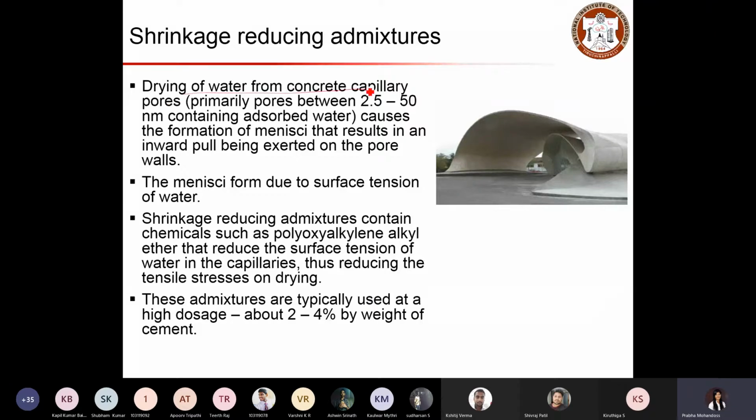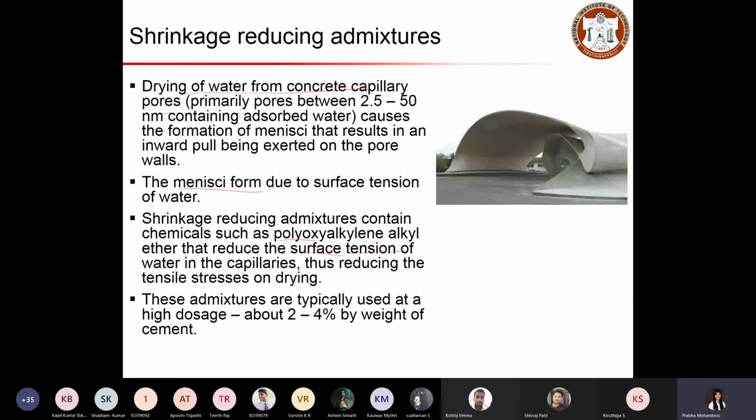Drying of water from concrete capillary pores causes the formation of menisci that result in an inward pull being exerted on the pore walls. So basically that forms this meniscus and induces surface tension, and that results in cracking. So when we add shrinkage admixtures like polyoxide and ether based, that reduces the surface tension of water in capillaries. When the surface tension of water is reduced, the tensile stress induced will also be reduced, and that will prevent the crack formation due to shrinkage.